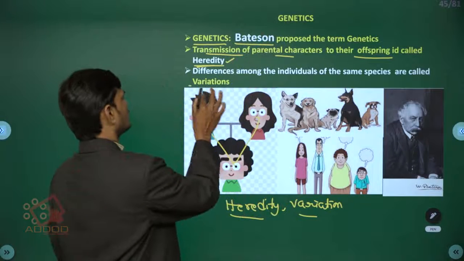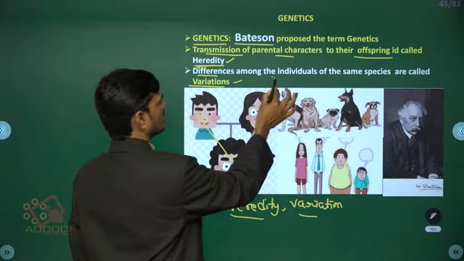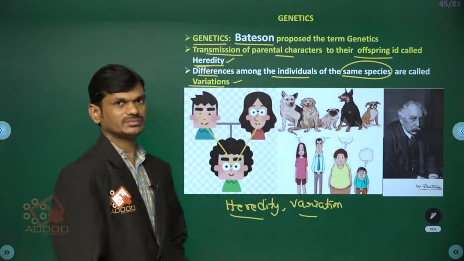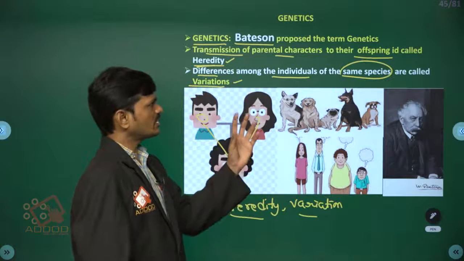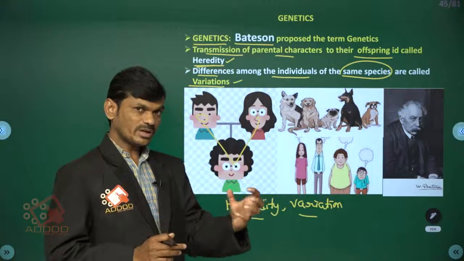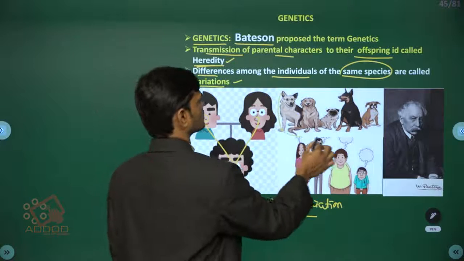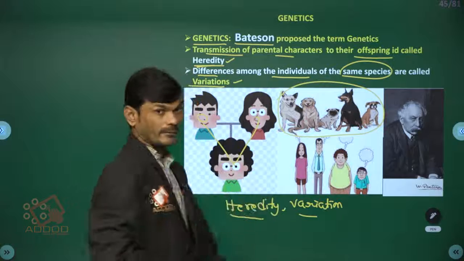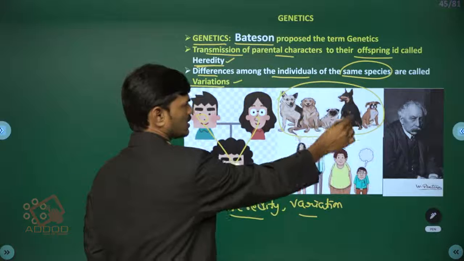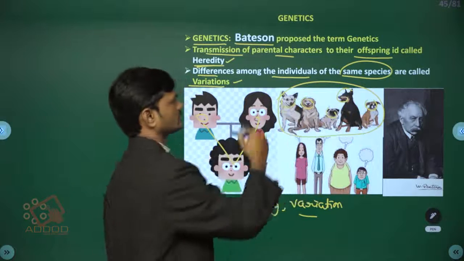And what are variations? The differences among the individuals of the same species we call variations. You can see all the dogs belong to one species, but all the dogs are not the same. They are different from each other.